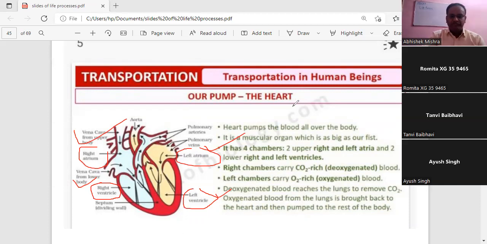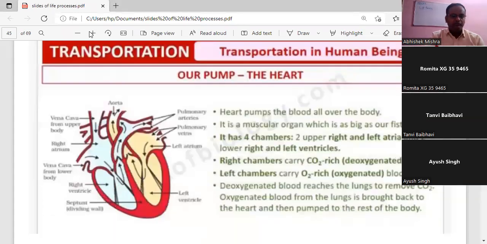So these are the 4 chambers, and let me discuss with you all the mechanism also, that how the circulation of the blood occurs. For this I have to highlight the diagram more.